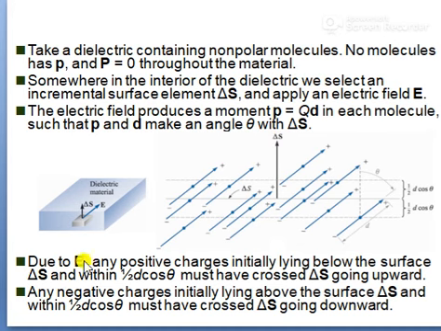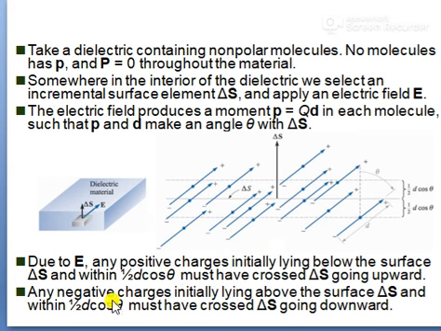Now due to E, any positive charge initially lying below the surface delta S and within half d cos theta must have crossed delta S going upward.